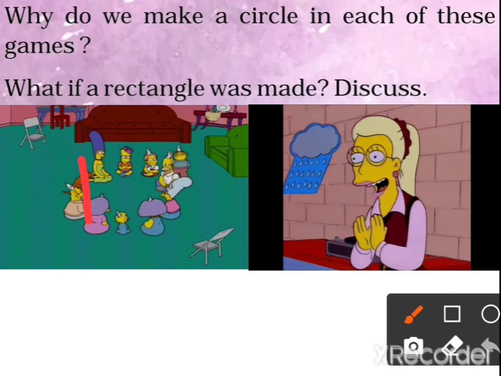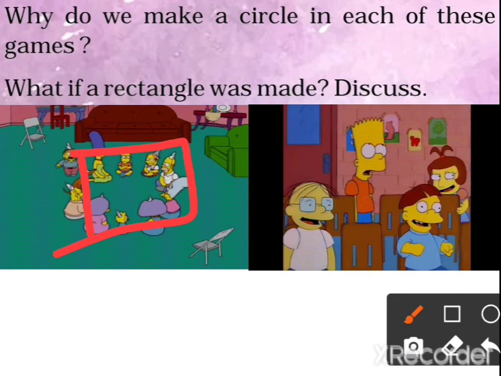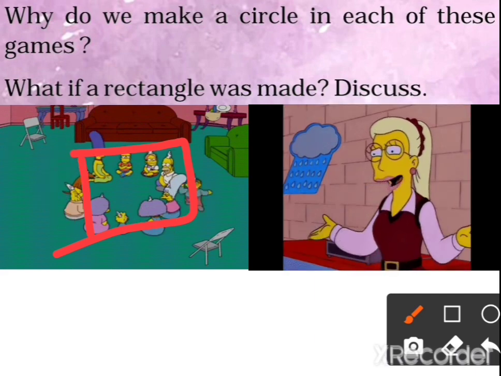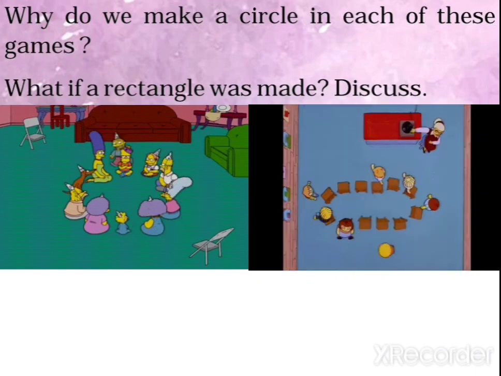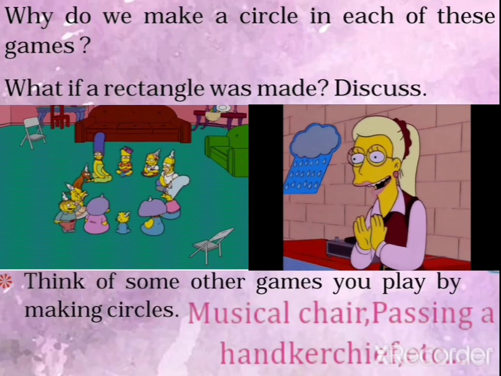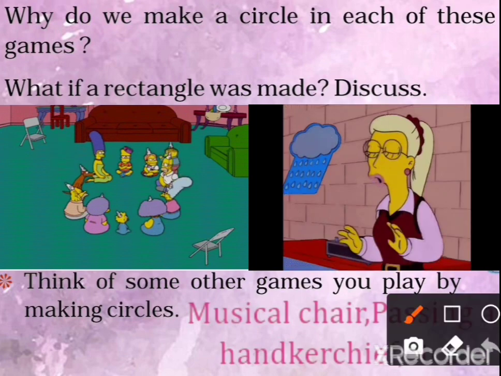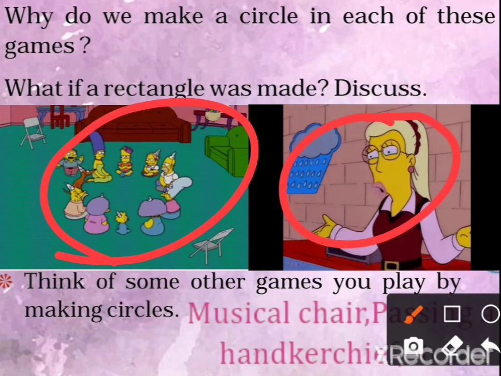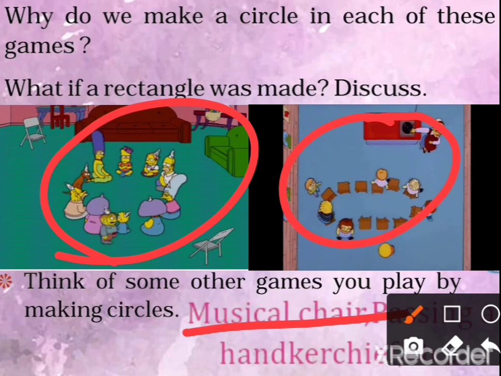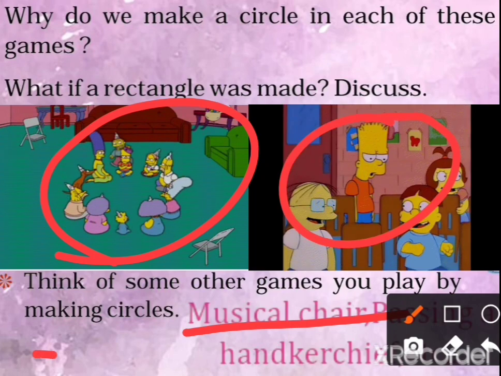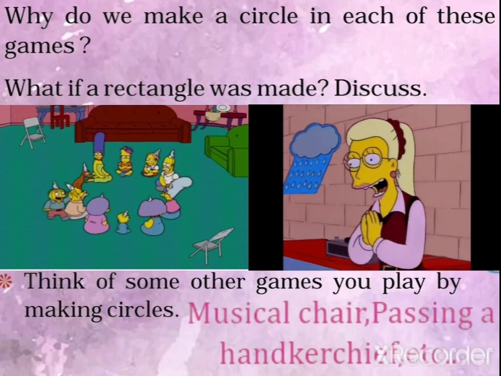If a rectangle was made, then we would not be happy while playing this type of game. Think of some other games you play by making circles. We saw these two games: musical chair and passing the handkerchief. If you have any other games, you can write them here in your textbook.